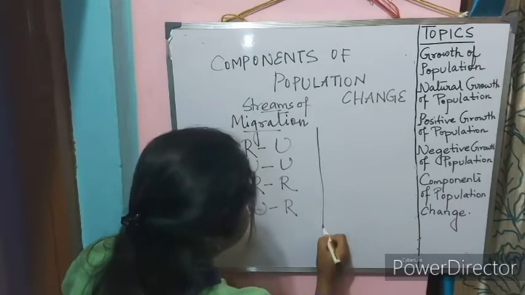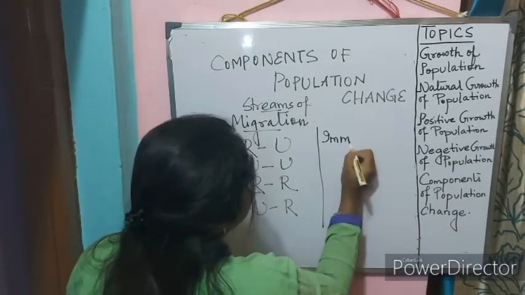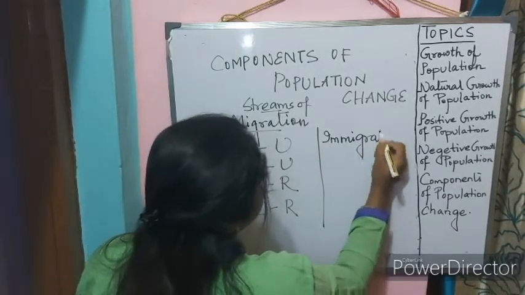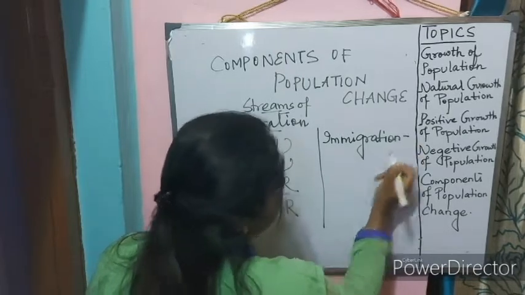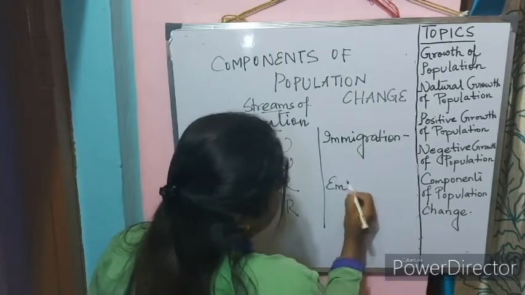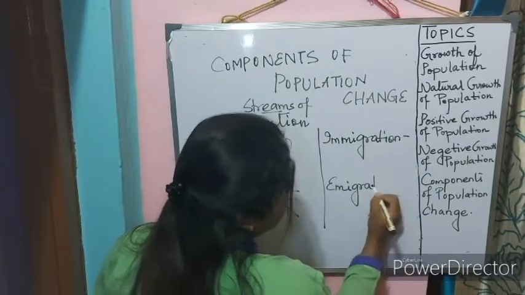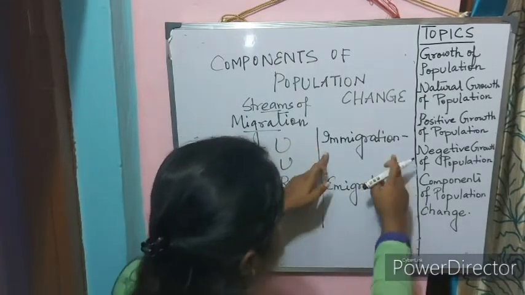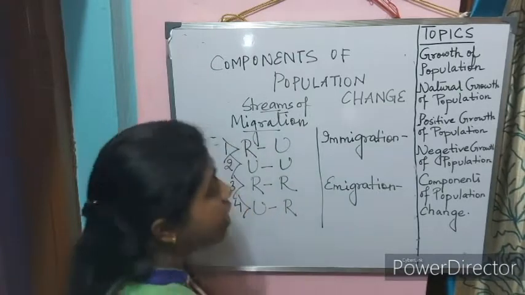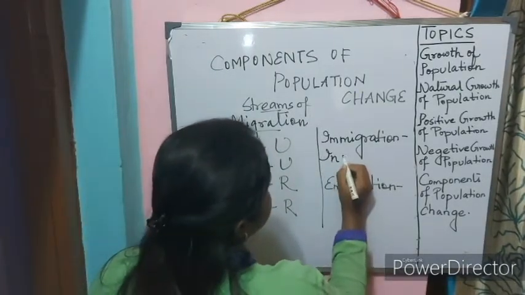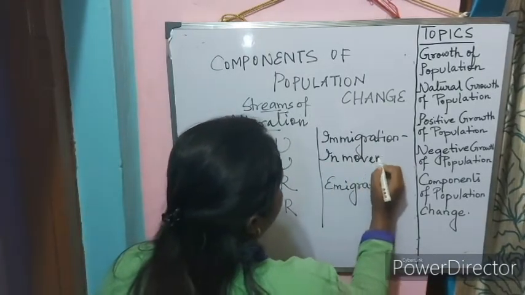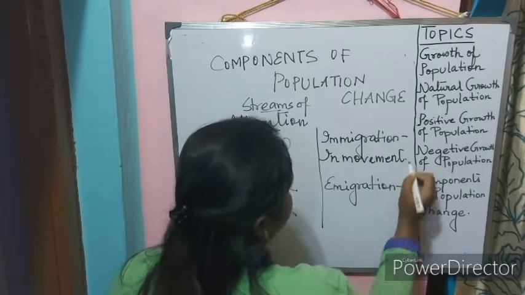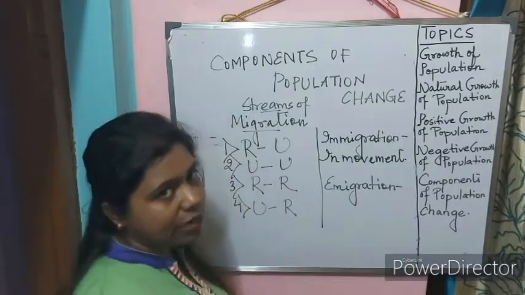Two important terms that we will also read here are immigration and emigration. So as we discuss the topic of immigration and emigration, what is immigration? Immigration means in-movement. That means when people from another country are coming to our country and they want to settle down in our country.